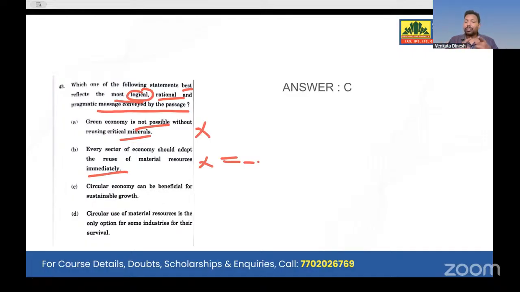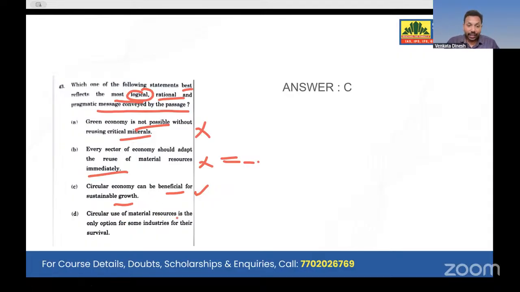Because circular economy and reusing materials, the same question was asked in GS paper 1. In economy, the same question was asked about circular economy and reuse, the morning paper you might have solved. Afternoon question is very easy. This is what you can talk about. This is the correct answer, because this was given in paper 1 also. It is beneficial for sustainable growth. Yes, it is beneficial because we are using less. We are reusing the same product. So this can be correct.